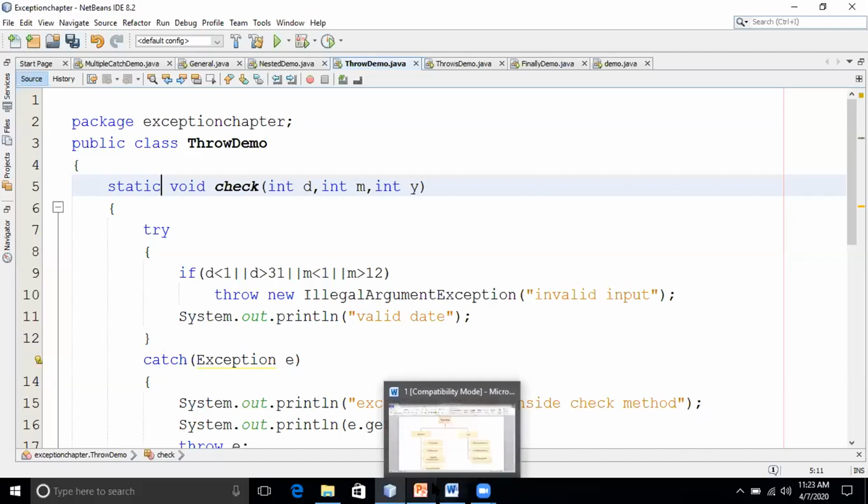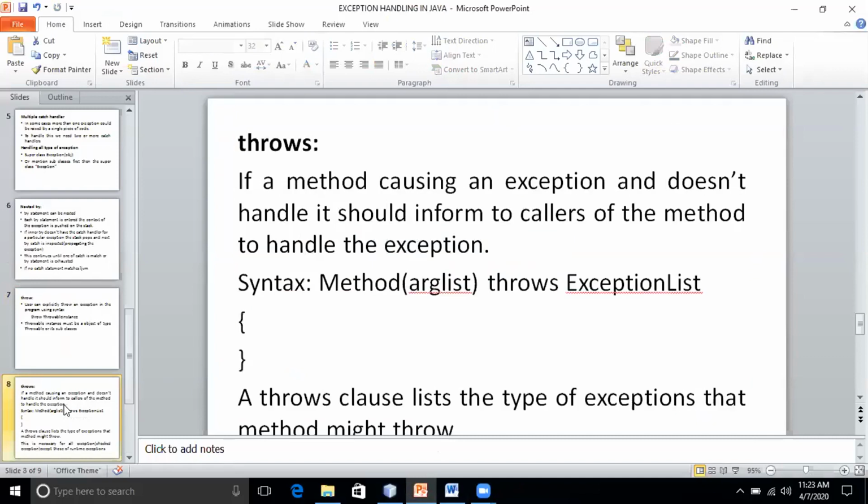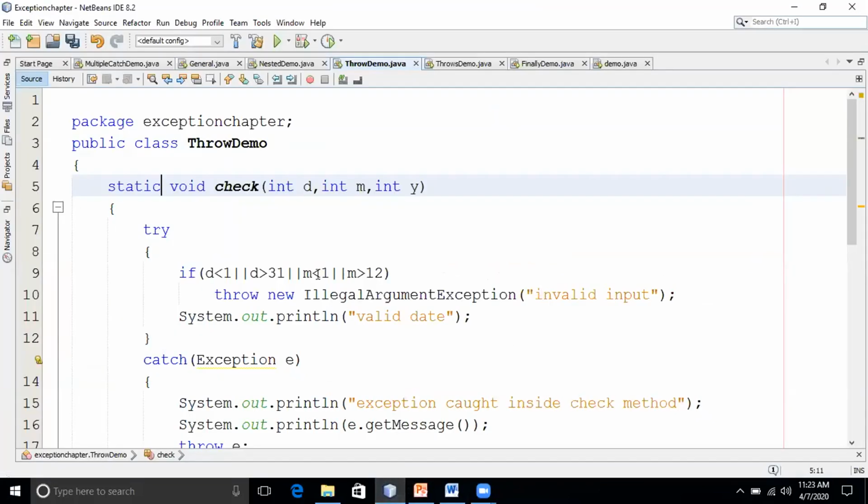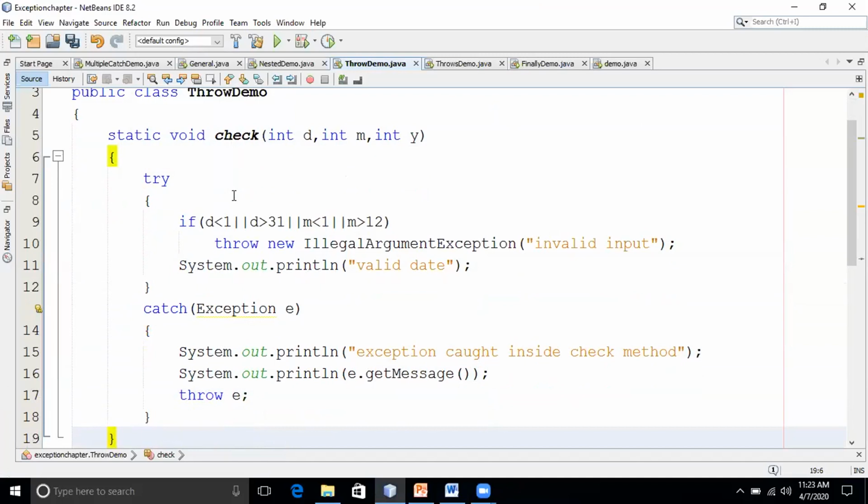Next we'll go for the throws keyword. Now here in this program, is the check method handling the exception? Yes or no? I'll repeat the question. Is the check method handling the exception? If I write a try and catch block, it is handling the exception.